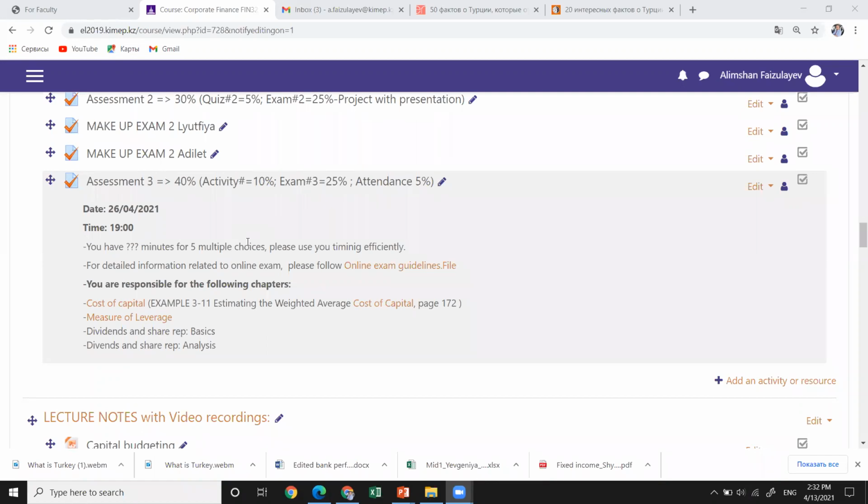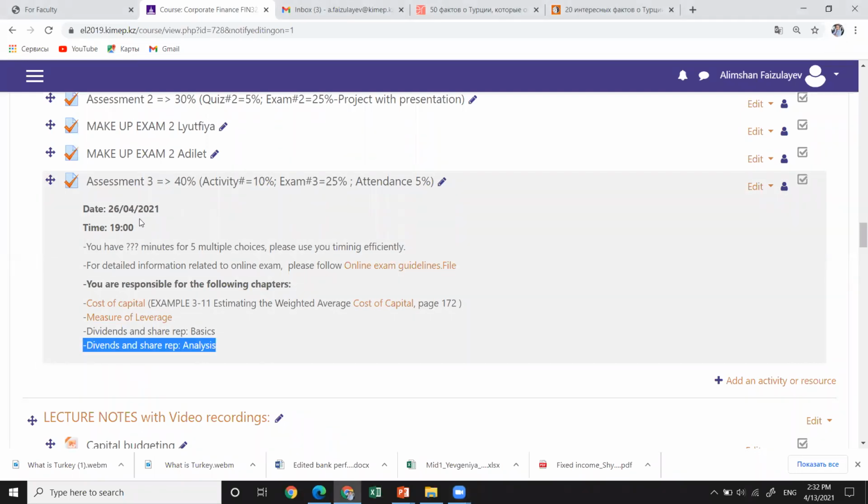Before starting the lecture, I would like to make an announcement concerning the final exam that we are going to have. Before the final exam, we'll have one more chapter, which is dividend and share repurchases analysis. This will be the last chapter that we're going to cover.